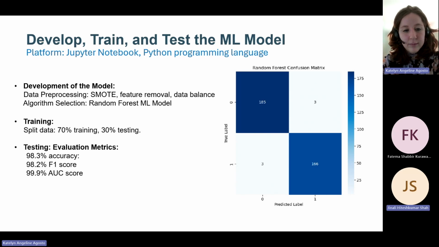We also used Python on the Jupyter platform to train and test the data to predict asthma diagnosis in children by using the random forest machine learning model, as mentioned in the previous slide. The development starts from pre-processed data, which is also mentioned in the previous slide. The data set was split into 70% training and 30% testing to ensure the model has sufficient data to learn patterns effectively, while reserving a separate data set to evaluate its performance and generalizability, achieving strong performance metrics, that is 98.3% accuracy, 98.2% F1 score, and